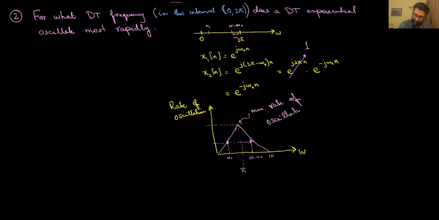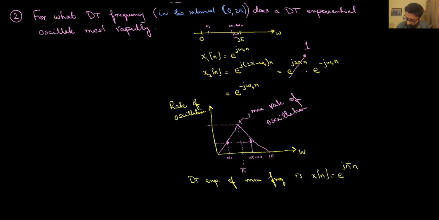So based on this hand-waving analysis, I conclude that the discrete time exponential of maximum frequency is x of n equal to e raised to the power j pi n. And really, a little bit more thought reveals that this should be the discrete time exponential with the maximum frequency, and that no other discrete time exponential should have that maximum frequency.